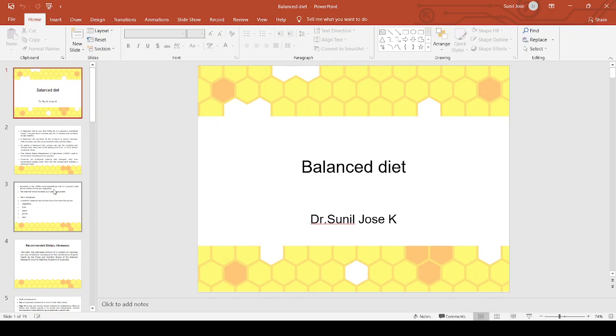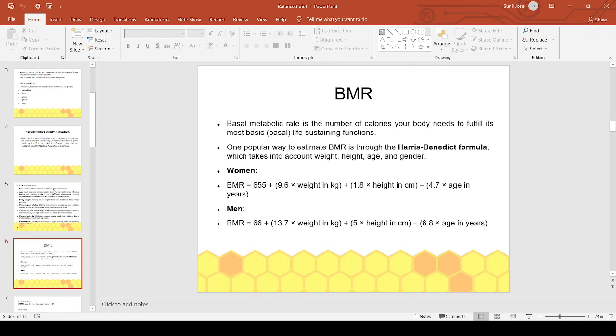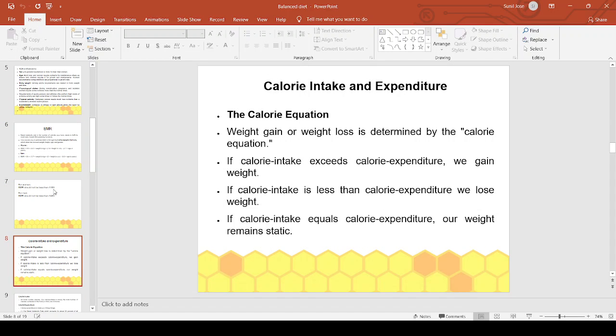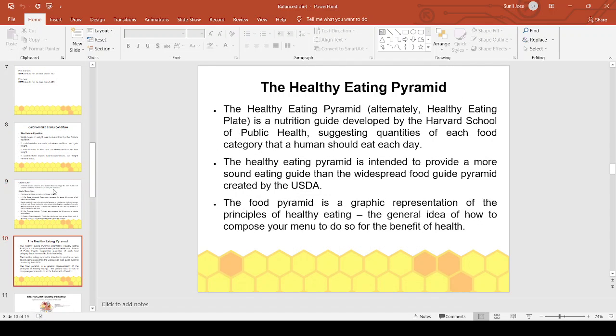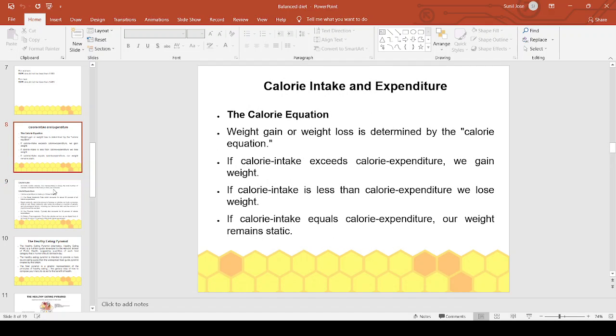നമ്മൾ എടുത്തുകൊണ്ടിരുന്നത് ബാലൻസ്ഡ് ഡയറ്റ്, RDA we have finished, BMR also we have finished. Now what is remaining is the calorie intake and expenditure. Going to calorie intake and expenditure,